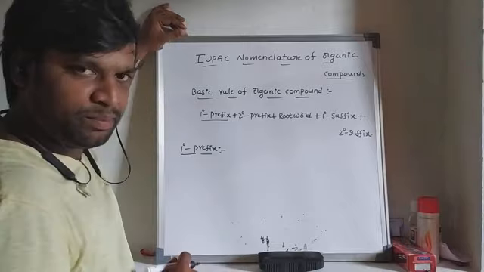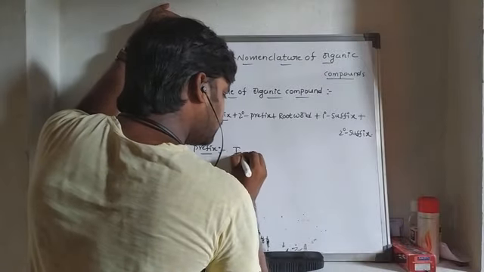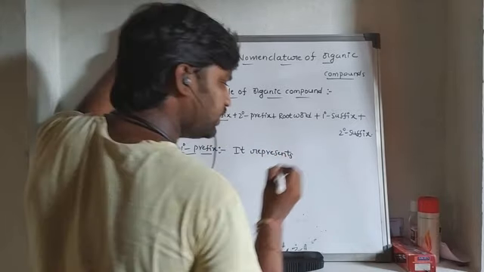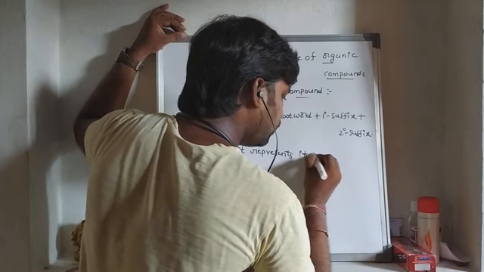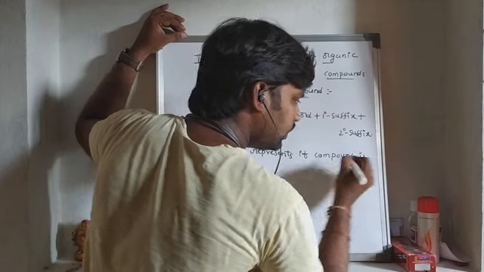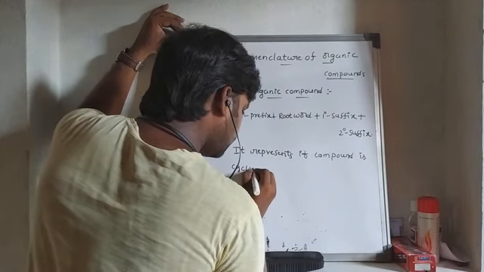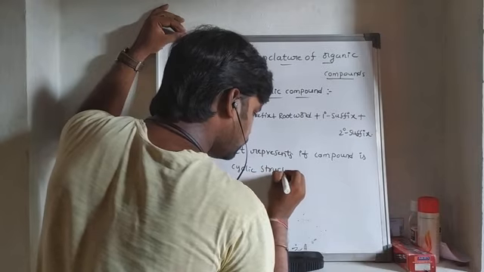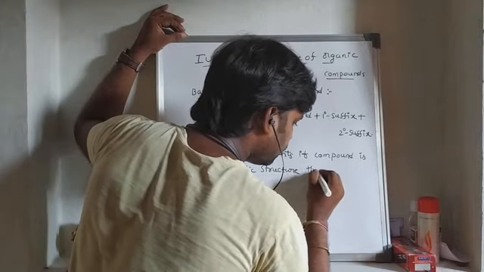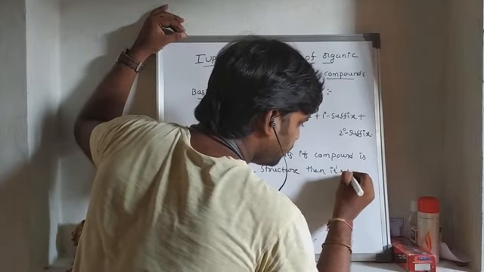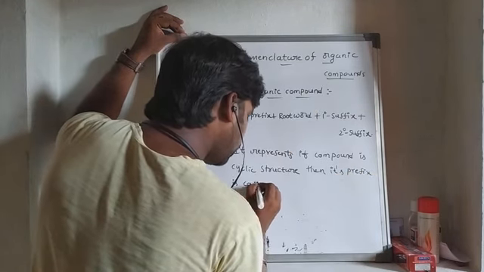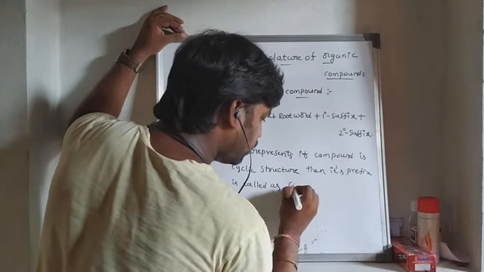Primary prefix means it represents if the compound is a cyclic structure, then its prefix is called as cyclo.